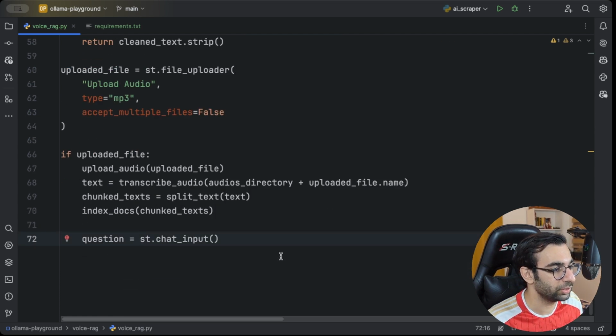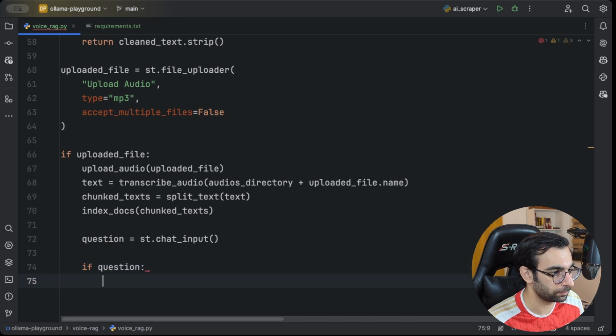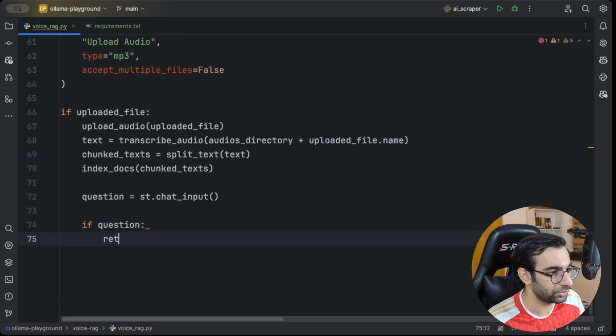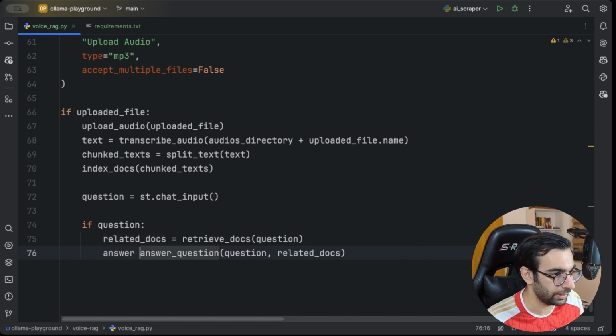And when we receive the question from the user, I'm gonna say, if there is a question, first retrieve the docs that are related to user question. This I'm gonna say related docs. And then I'm gonna ask our LLM to answer this question. So it's gonna be question with these related docs. So this will be our answer.